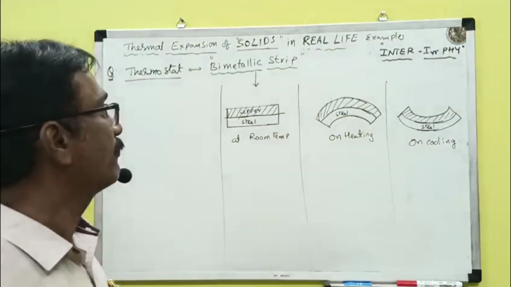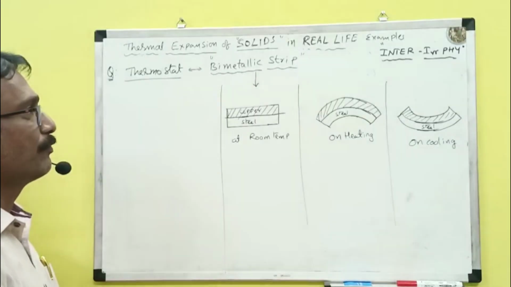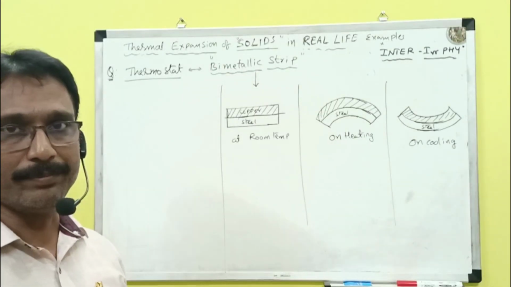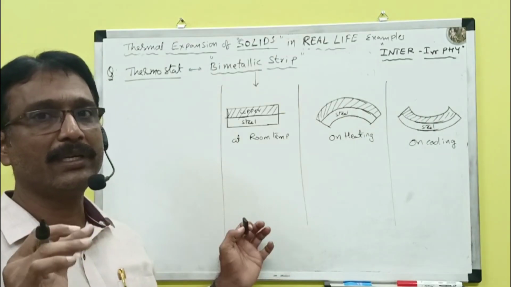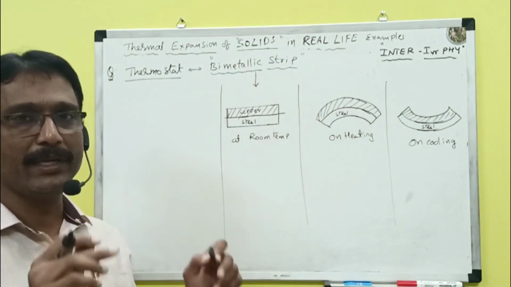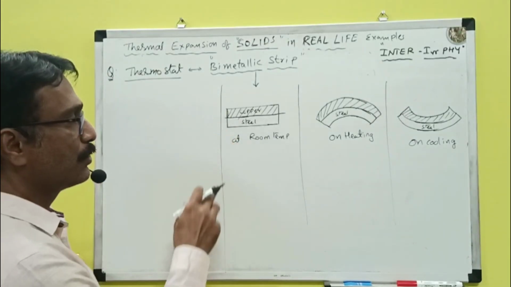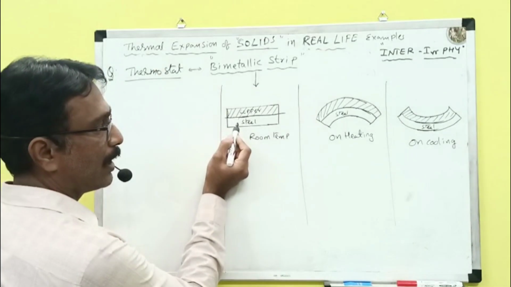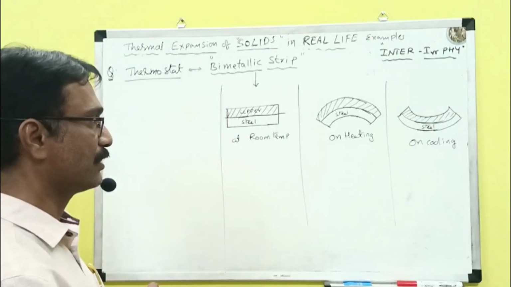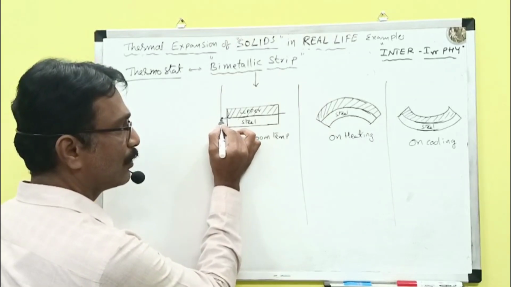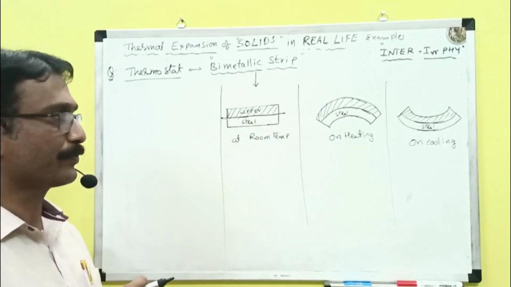Next, a most important question: the thermostat and bimetallic strip. First, we will see what a bimetallic strip is. A bimetallic strip consists of two different metal wires or metal plates of the same area and same size, riveted one upon the other. Here we can see copper and steel. These are two different metals of the same dimensions, fixed one over the other. Simply, we can say this is the bimetallic strip.